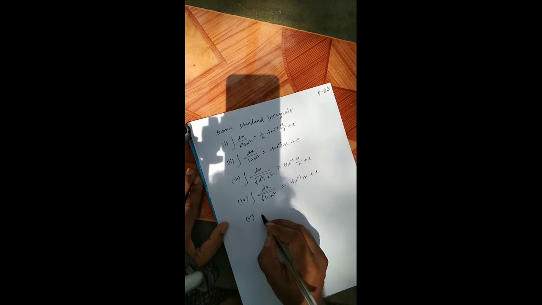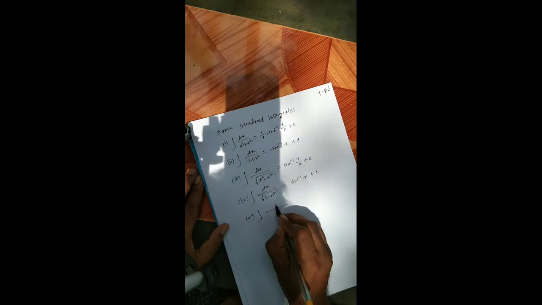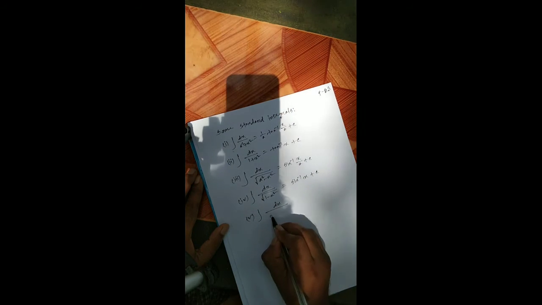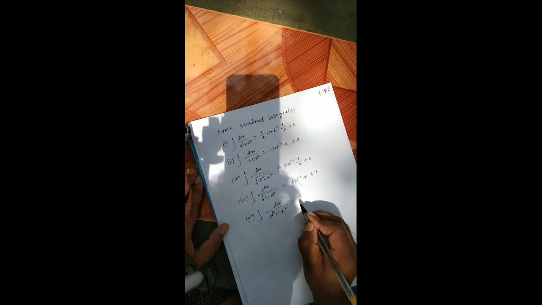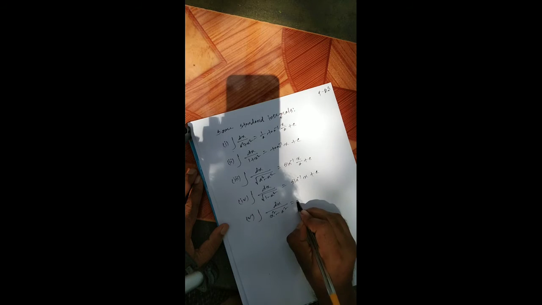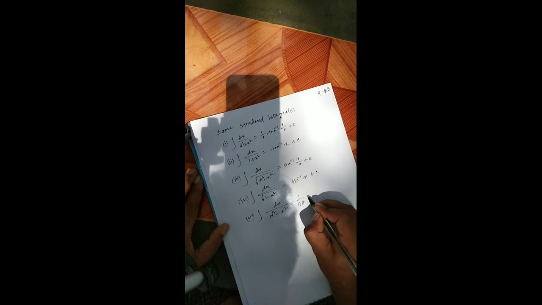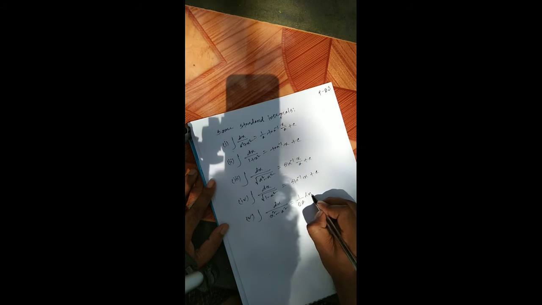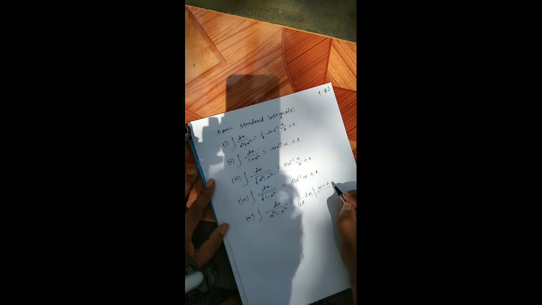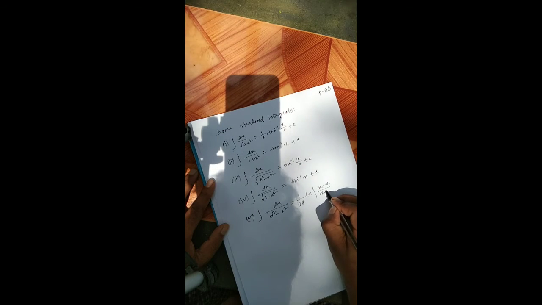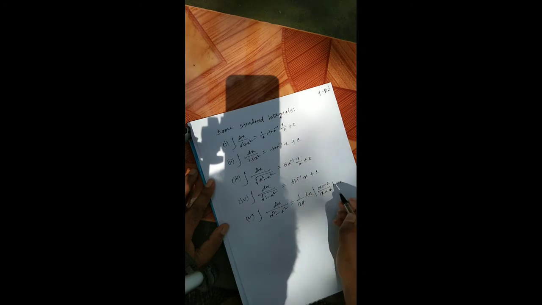Number 5: integration of dx by x square minus a square is equal to 1 by 2a ln of x minus a divided by x plus a plus c.